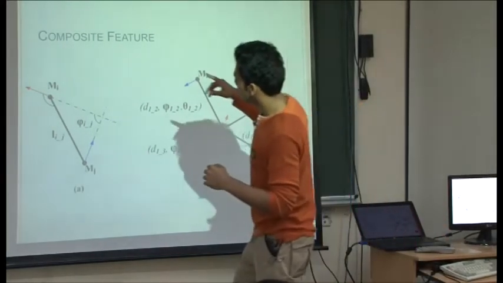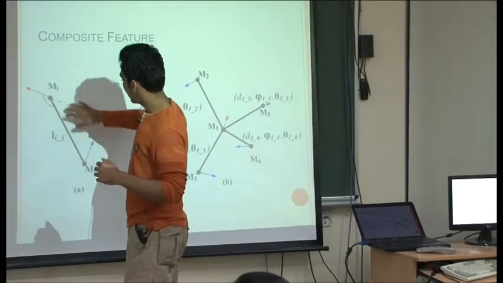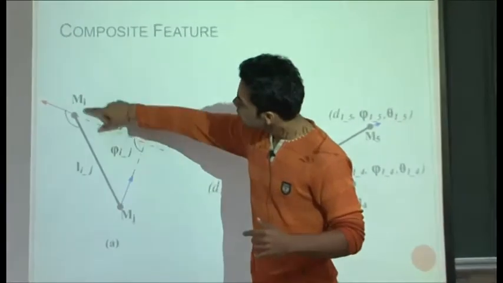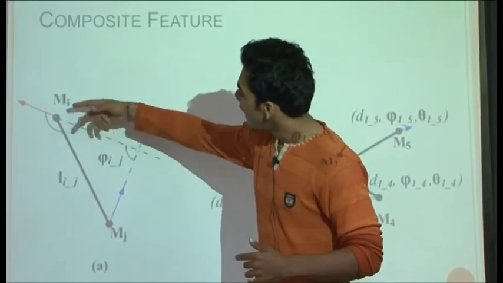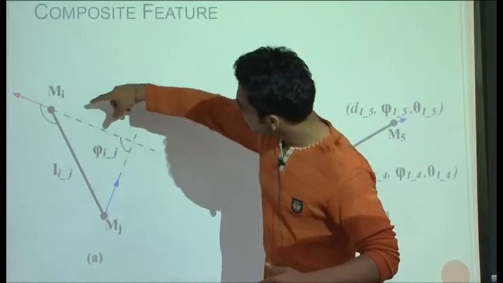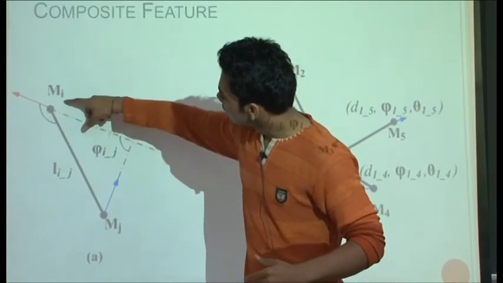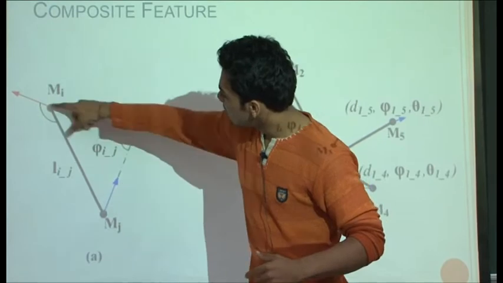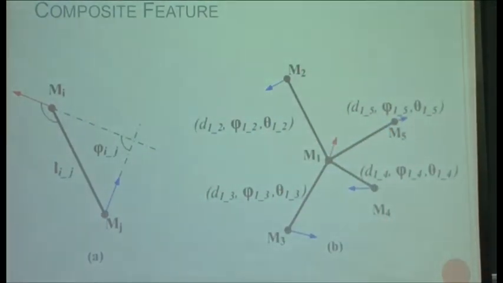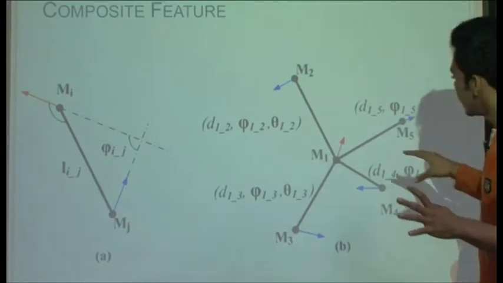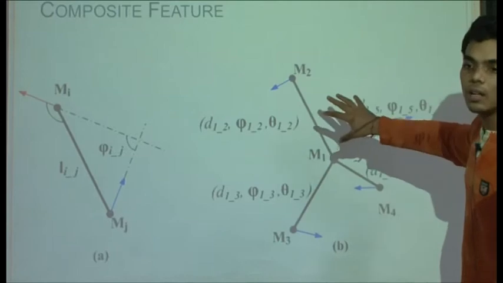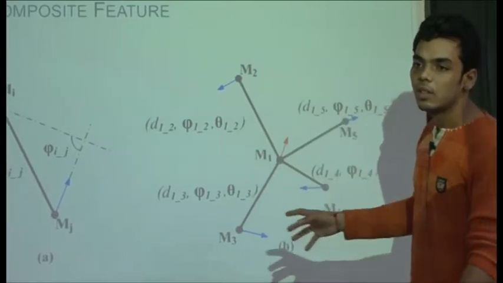For example, say this is a minutia point mi and mj. What we will store is the length between these two, the angle between these minutiae, and the angle between the line connecting the origin and the second minutia and the initial point. So what we actually store is a composite vector.